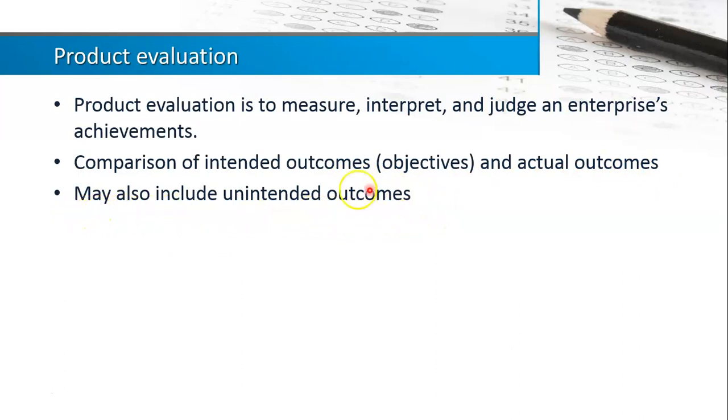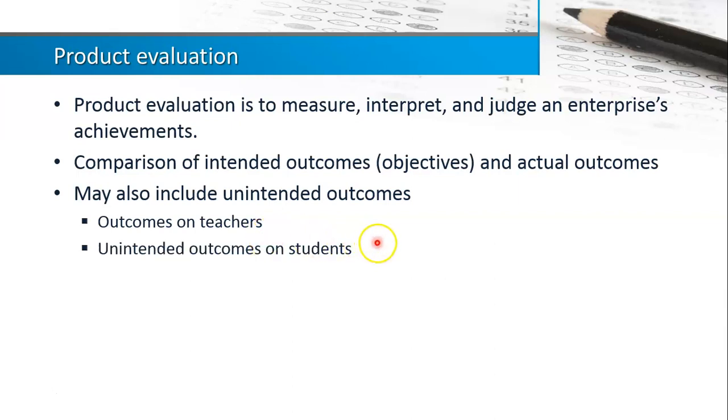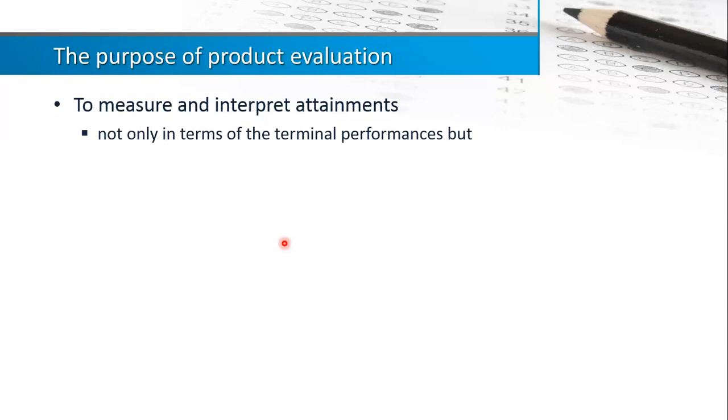So also looking at unintended outcomes, maybe outcomes on the teachers, also outcomes on the students. Right. So these are a few things that can be looked at. Okay. So product evaluation usually can be seen as a summative process. So these are some purposes of the product evaluation. Of course, it is going to measure and interpret attainment, not only in terms of terminal performance, but also what the project team considered to be necessary.